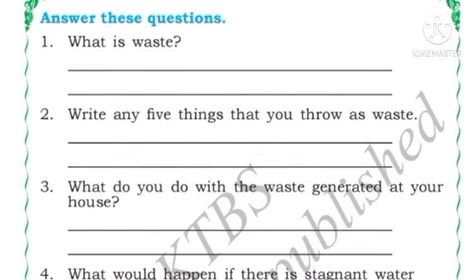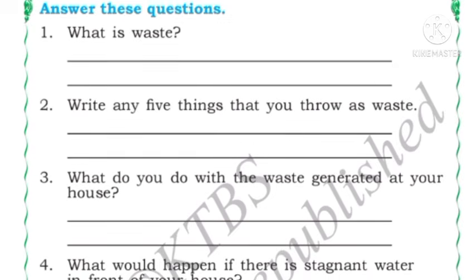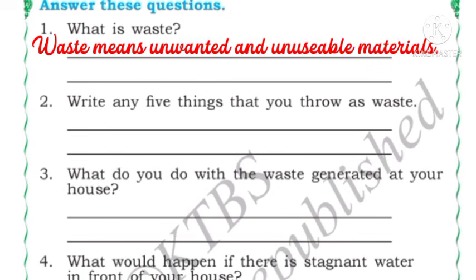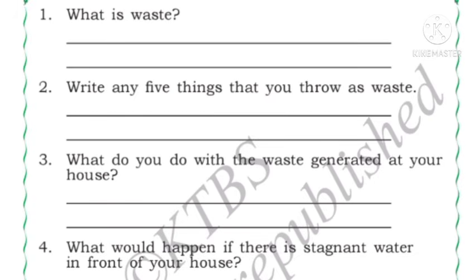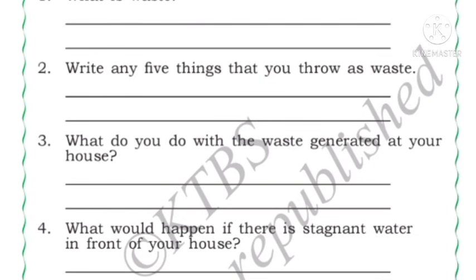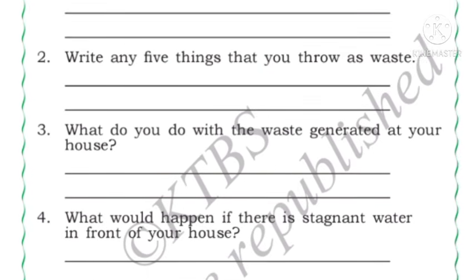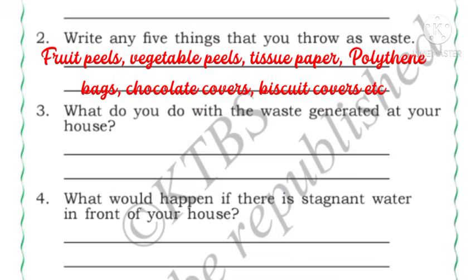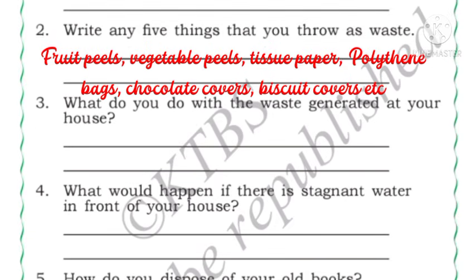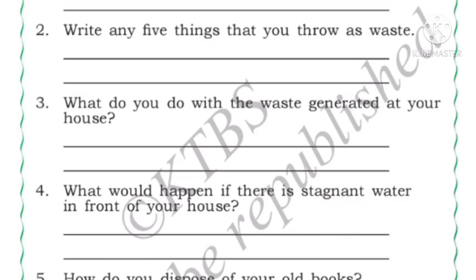First question, what is waste? Answer, waste means unwanted or unusable materials. Next, number 2, write any 5 things that you throw as waste. So here you have to write the 5 things which you throw as waste. You can write fruit peels, vegetable peels, tissue paper, polythene bags, chocolate covers, biscuit covers, etc.